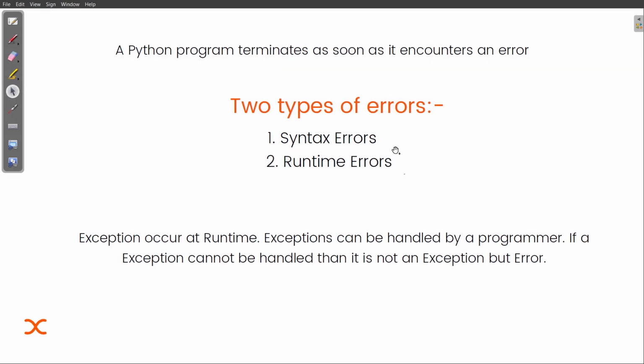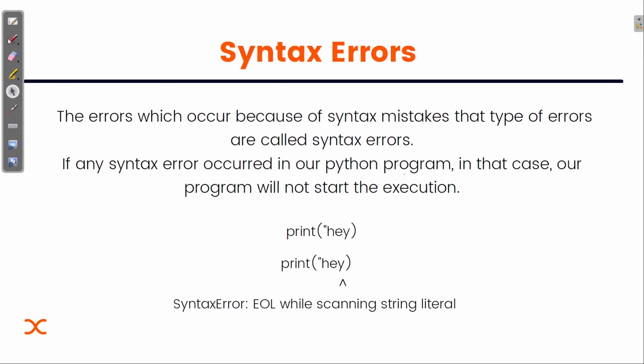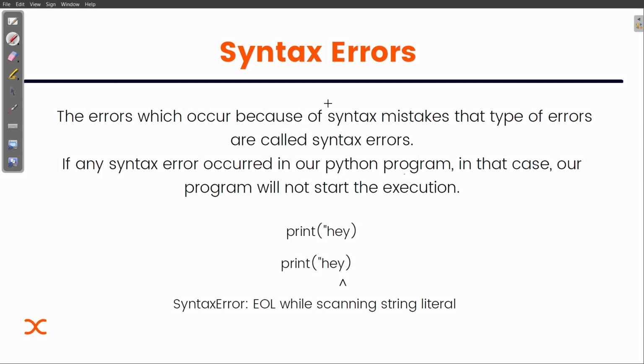Let's start with the first type of error, that is syntax error. It's one of the most basic things that we face. Sometimes we forget to add the double quotes, or sometimes we forget about the indentation, and we know that the role of indentation in Python is very important. With its help we define the scope, which is very important for the execution of the code.